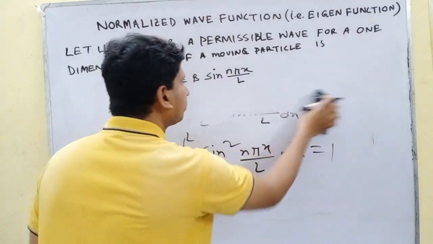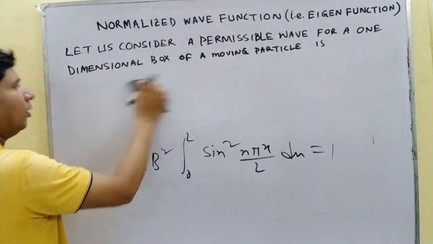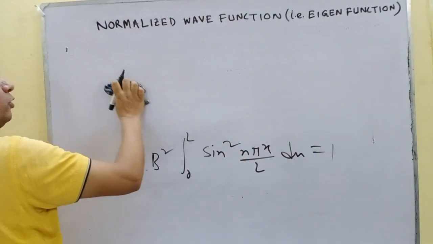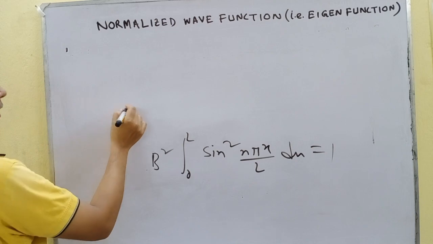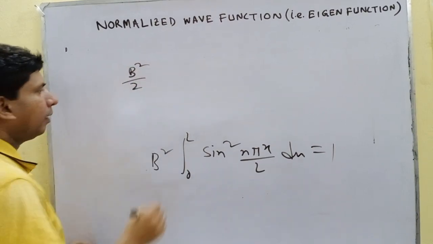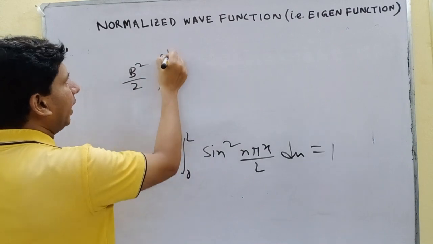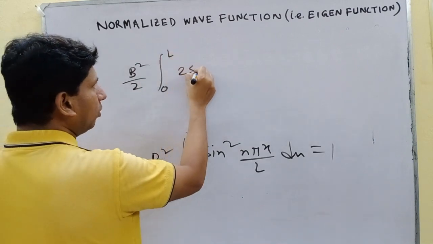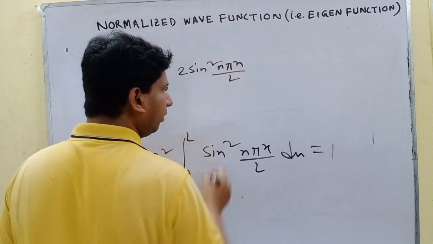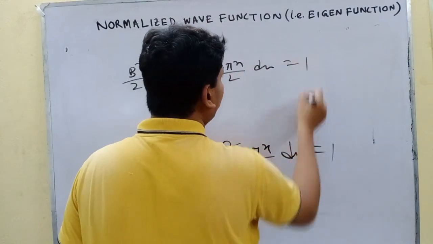Now multiplying by 2 and dividing by 2, we get b square by 2 integral 0 to L of 2 sin square n pi x by L dx equals 1.